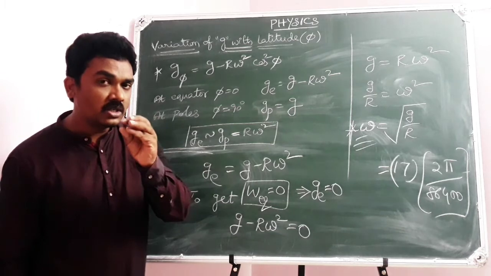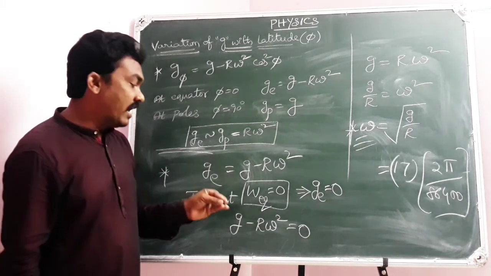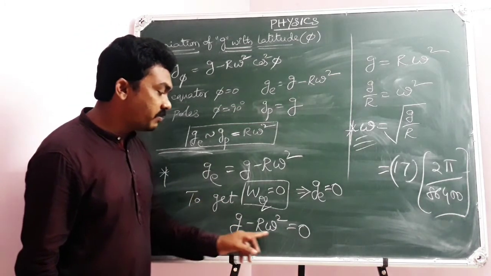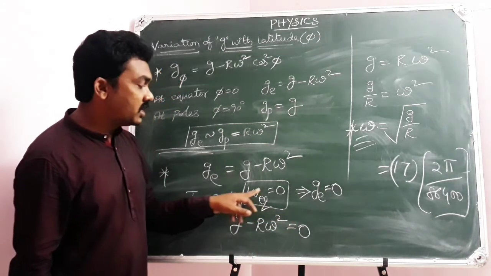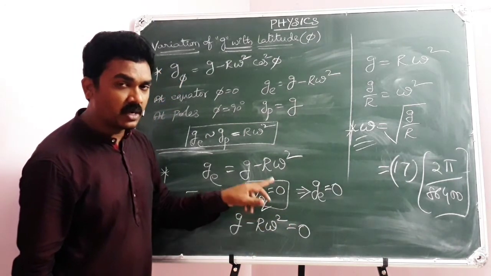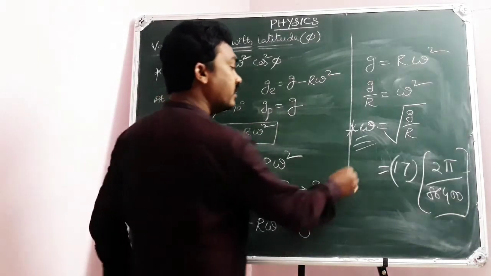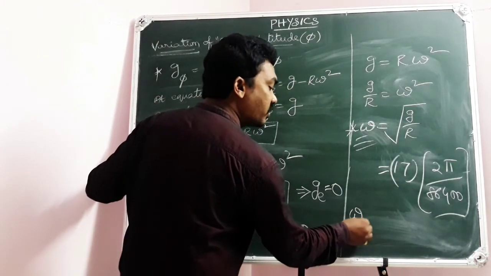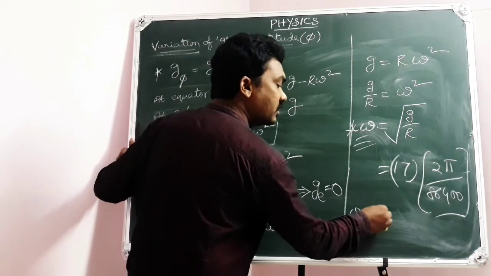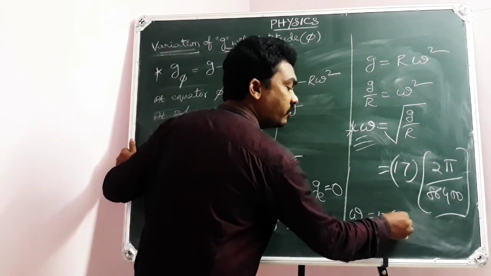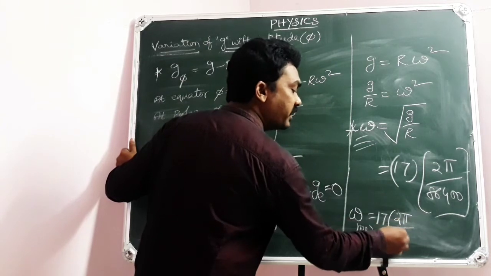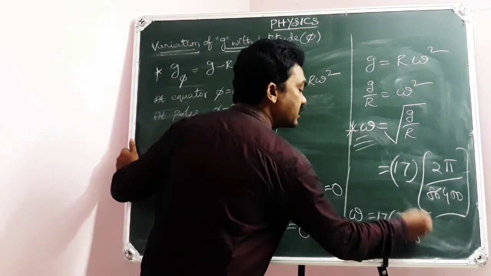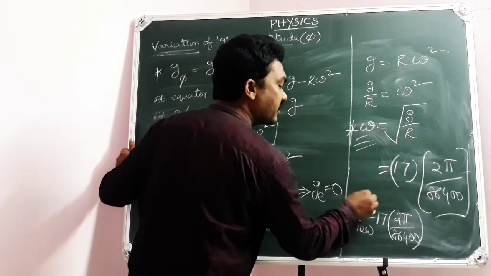So the conclusion is that the value of g at the equator becomes 0, so that the weight of the body at the equator becomes 0, when the new angular speed of rotation of Earth is 17 times the current angular speed, 2π by 86,400 radian per second.